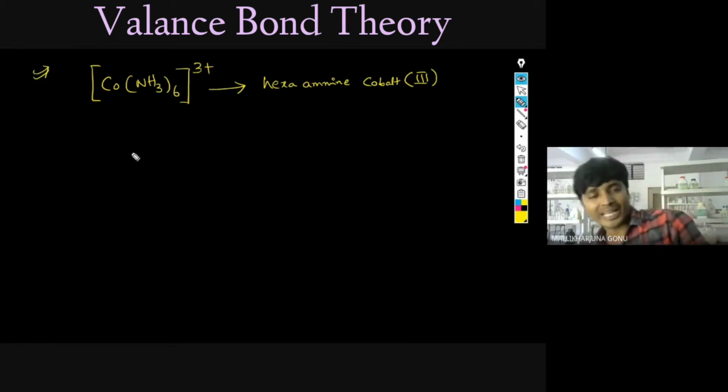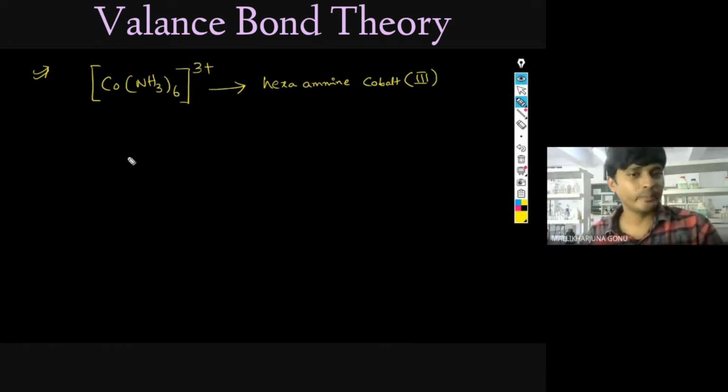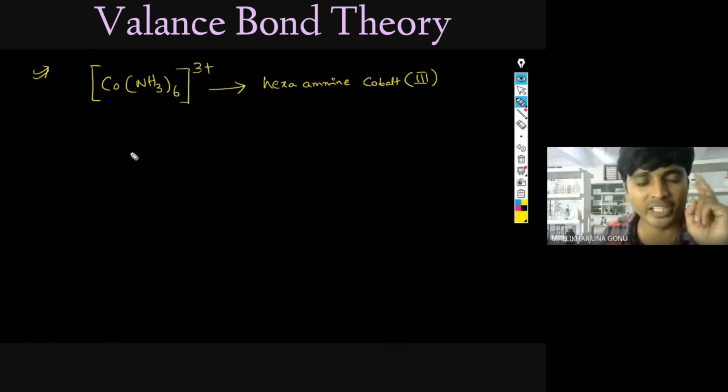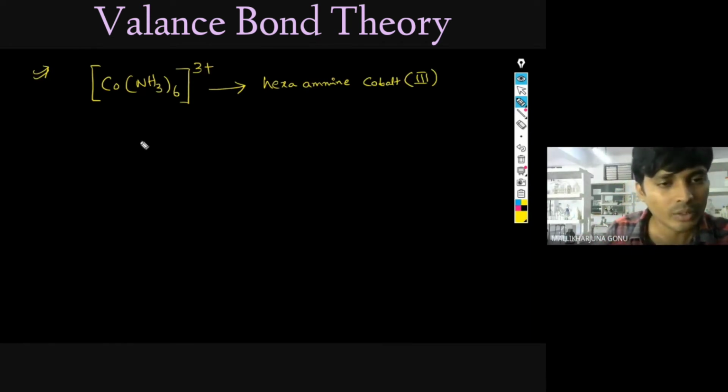Now, according to NCERT, 2 things you have to keep in mind to solve this type of compound. 2 different types of ligands. So one is strong ligand, and another one is the weak ligand.